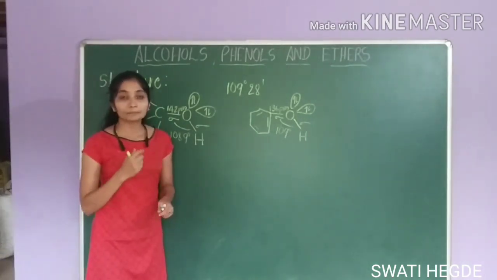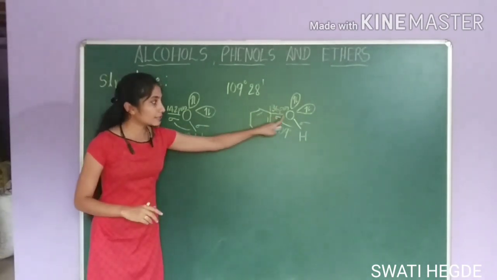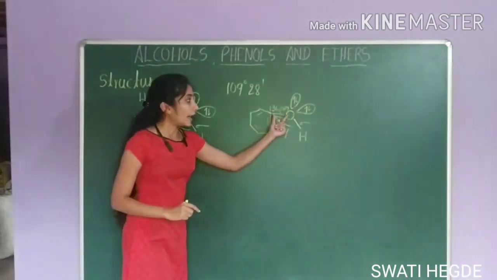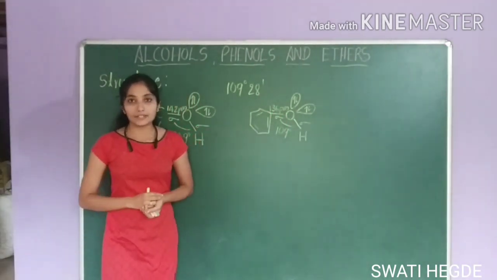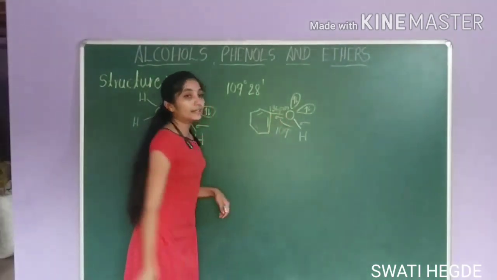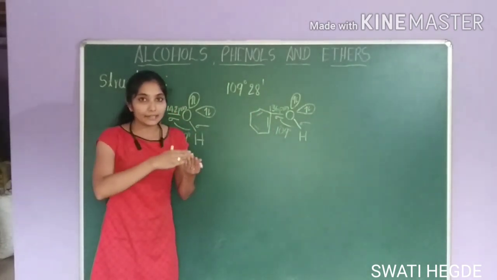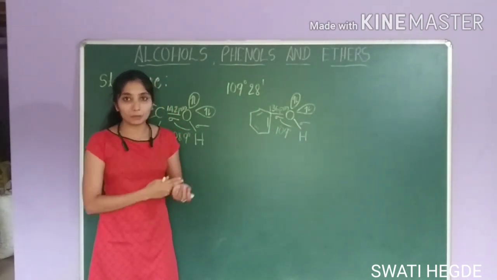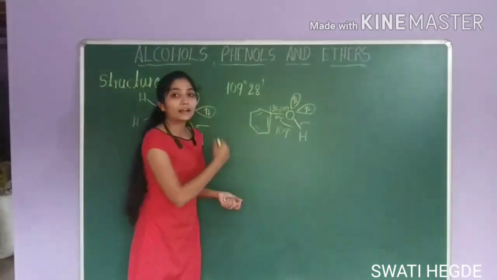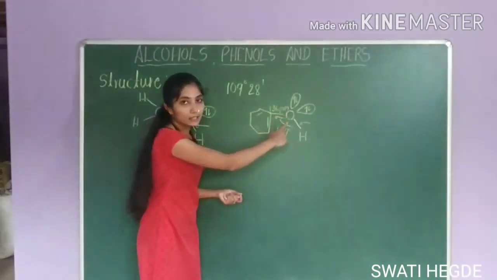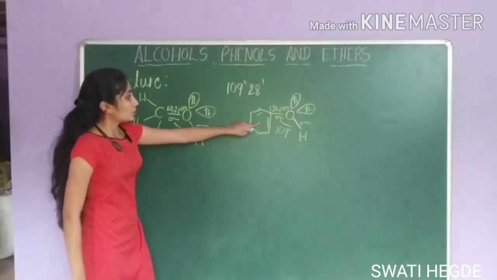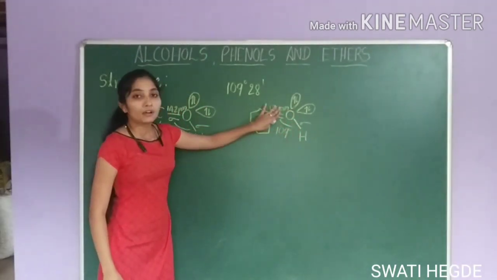Why is this so? This is because here the electrons are delocalized. This bond will attain a little double bond character, not exactly a double bond. So its bond length reduces to 136 picometer. So, this is the structure of phenol.